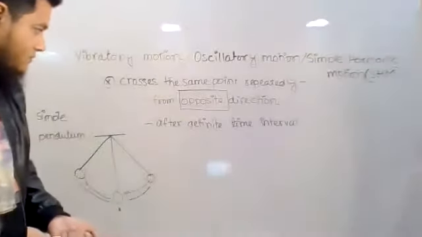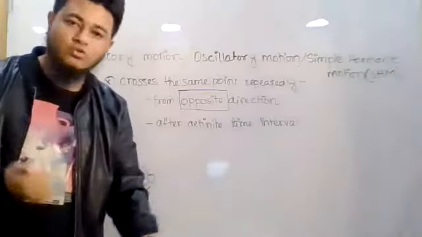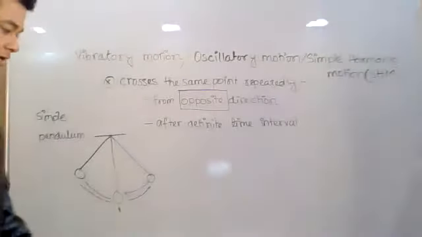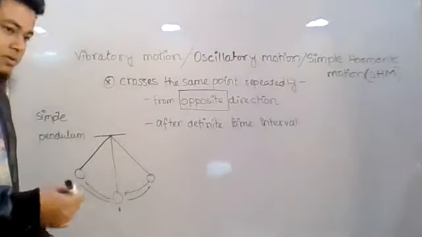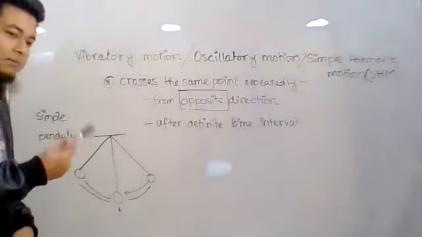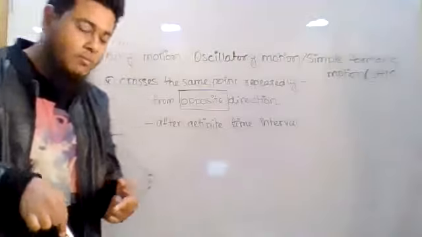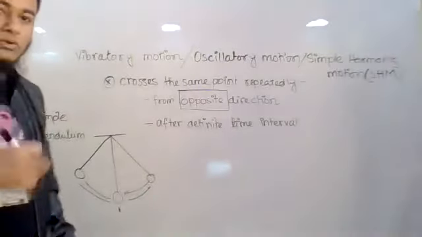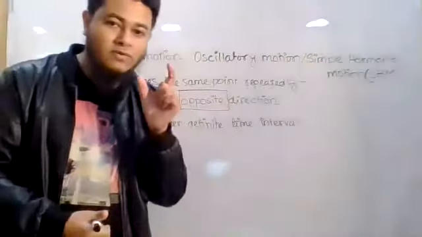The time interval needs to be the same, as I already said. Let us say the time is 0 when we started counting, and we saw that it came back to this point after 2 seconds, and then again after 2 seconds it will come back here. So we can say that the time interval will be definite.